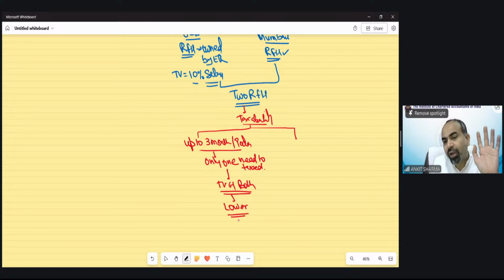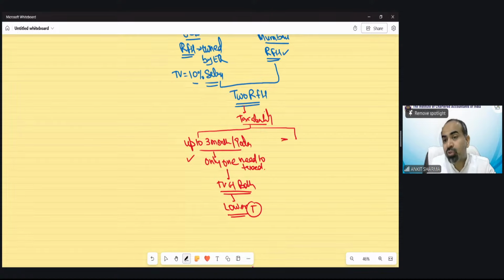So the lower is going to be taxed for the next 3 months. Because he has shifted in August, so August, September and October, for 3 months, there is a benefit that you are occupying both rent-free houses, but only one is going to be taxed, and the one having the lower taxable value needs to be taxed for 3 months.